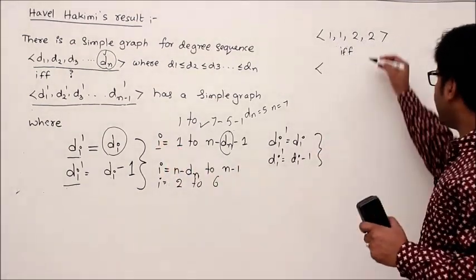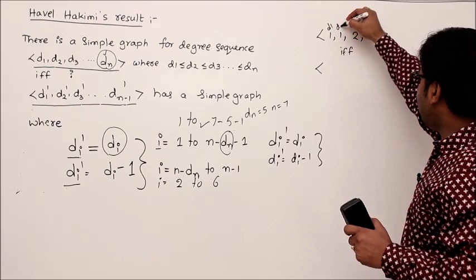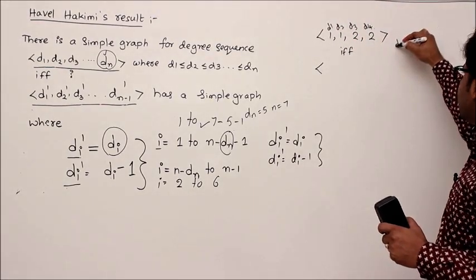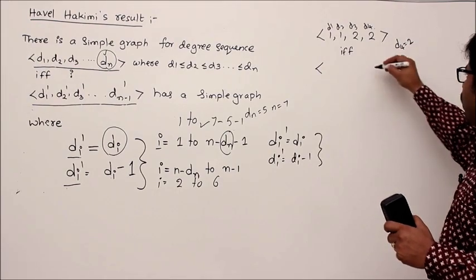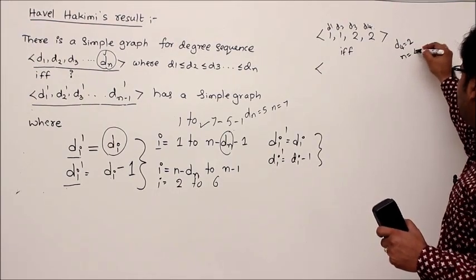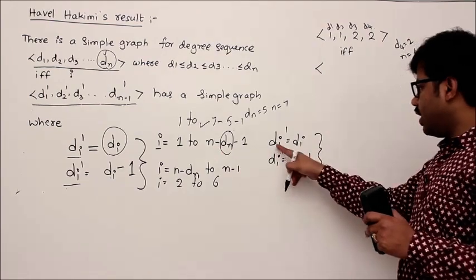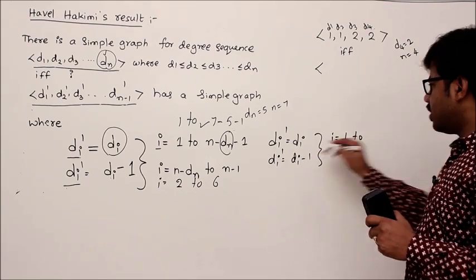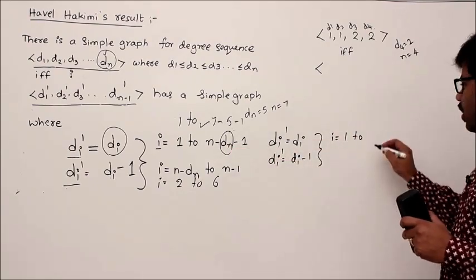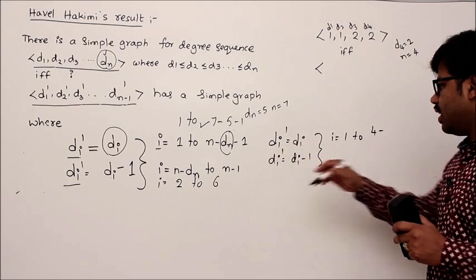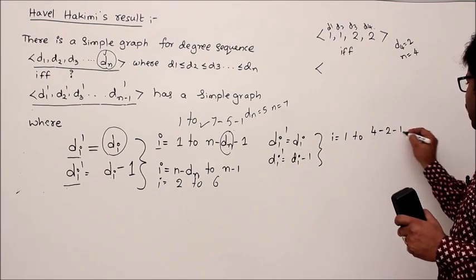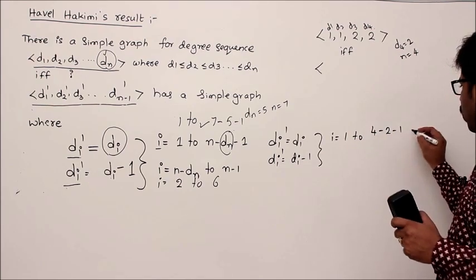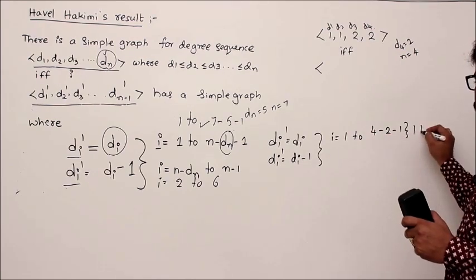First identify what is dn in this one. This is d1, d2, d3, d4, isn't it? So d4 is 2, remember, highest value is 2. What is n here? n is 4. Apply this operation: di dash equal to di for i equal to 1 to n minus dn minus 1. I am applying those values. n value 4 minus dn is 2, minus 1. 4 minus 2, 2, 2 minus 1, 1. That means i equal to 1 to 1.